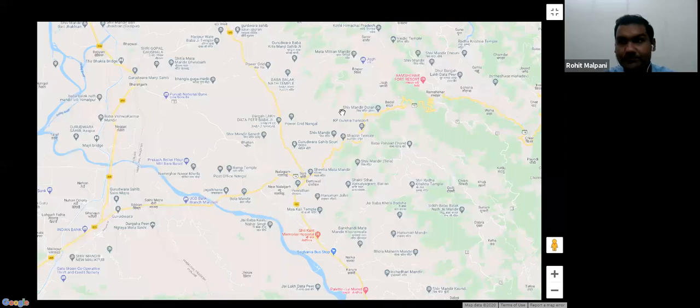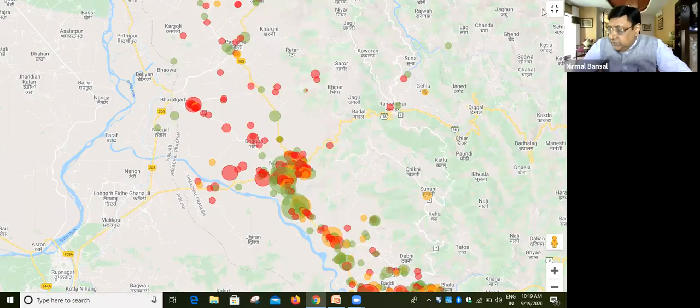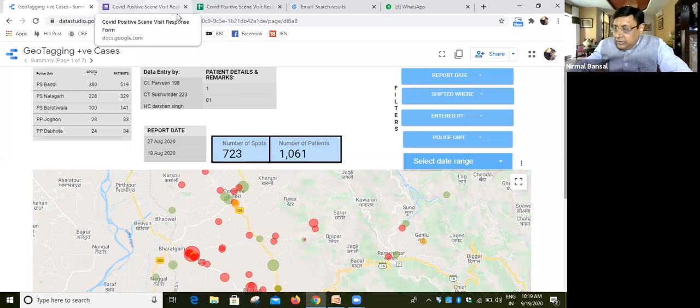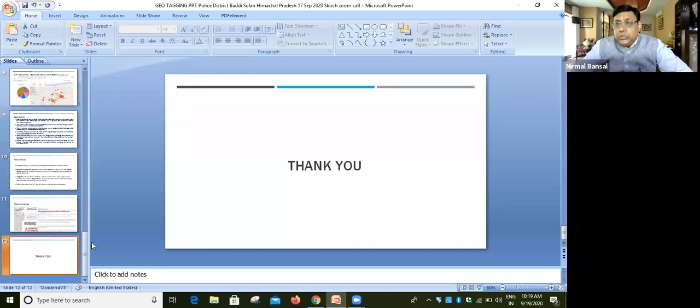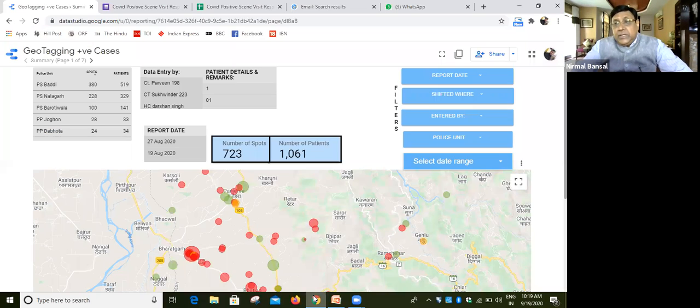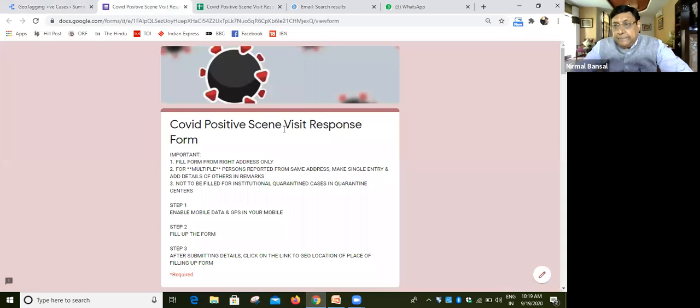Very good. Very nice initiative, Rohit. One or two things, Rohit. How did you coordinate with the Arogya Setu for your geotagging? You know, what is happening is that Arogya Setu is also showing the data of the people who are infected or safe or whatever the case may be. So, sir, did you coordinate with the Arogya Setu also somewhere?